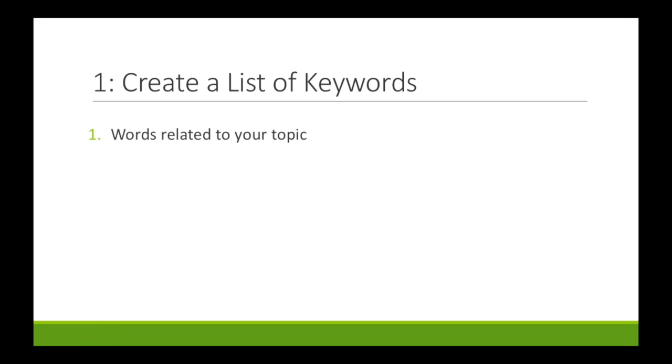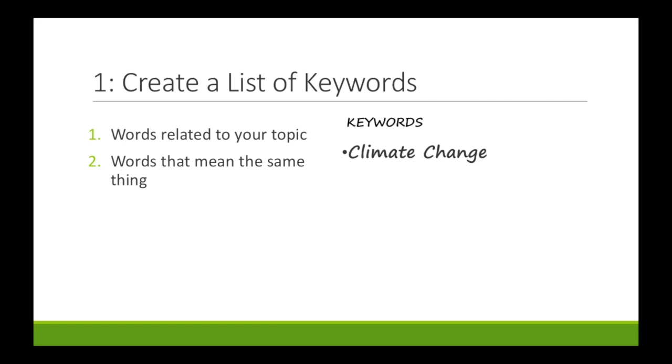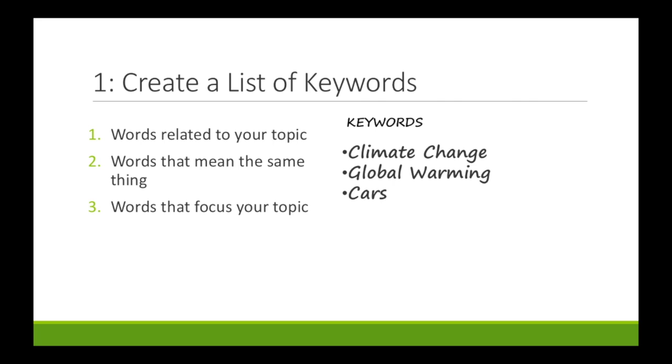Choose keywords that are related to your topic. So if my topic is climate change, my first keyword would be climate change. Think of words that mean the same thing as your topic, like global warming, and add those to your list. Think of words that might help you focus your topic. For example, if you want to talk about how cars contribute to climate change, I might add cars or automobiles to the list. Be sure to keep your key terms brief, no more than 2 or 3 words.